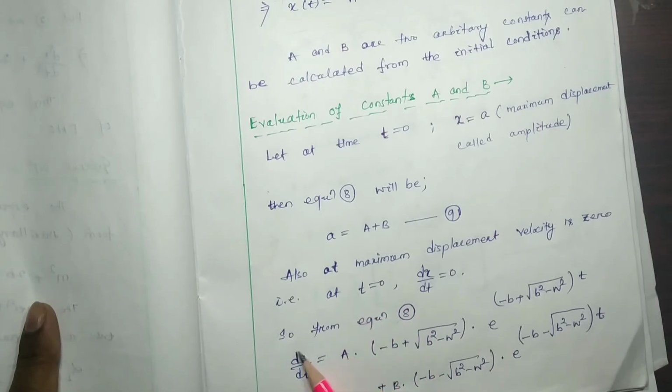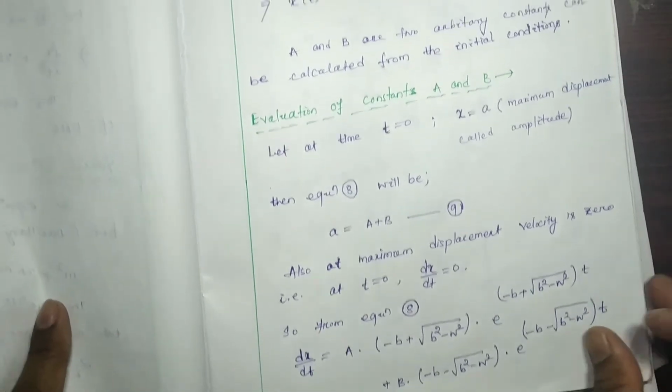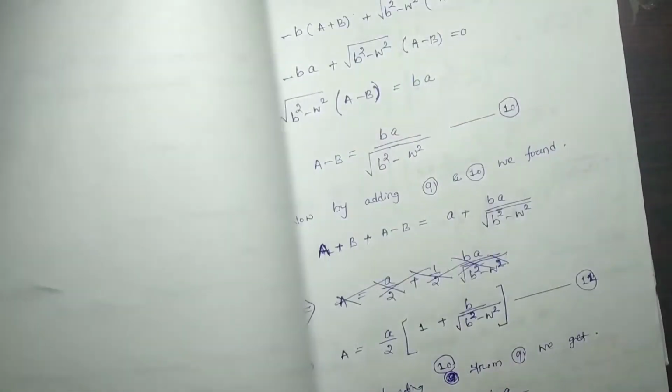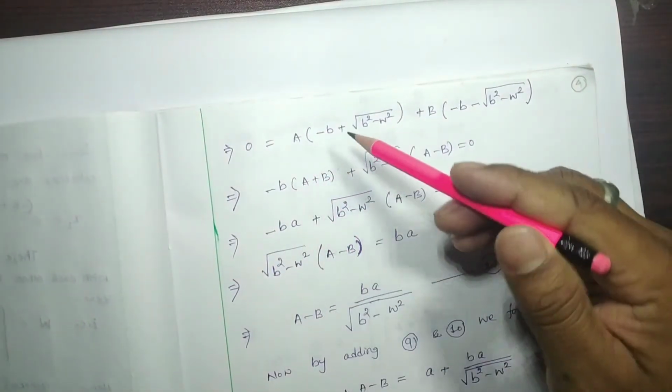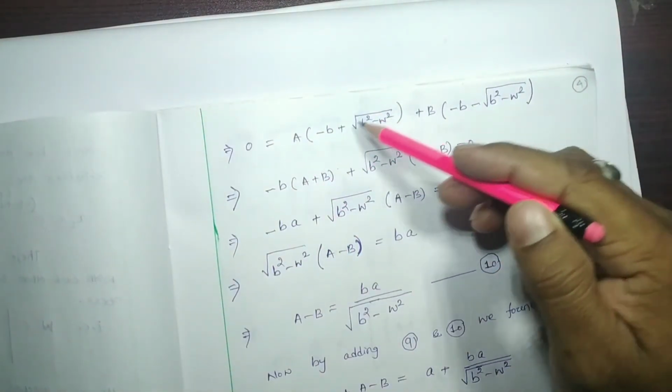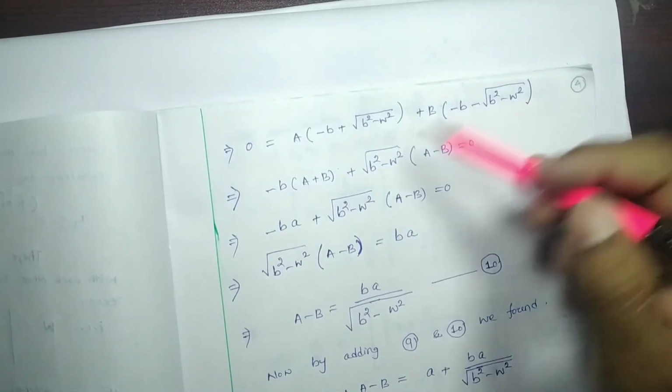Now this left hand side will be 0, and we have to consider again t equal to 0. If t equal to 0, this term will be 1, and this term is also going to be 1. So 0 will be equal to a into this much plus b into this much. Next page I have written those things. See, that implies 0 equal to a into minus b plus square root of b square minus omega square, plus b into minus square root of b square minus omega square, equal to,